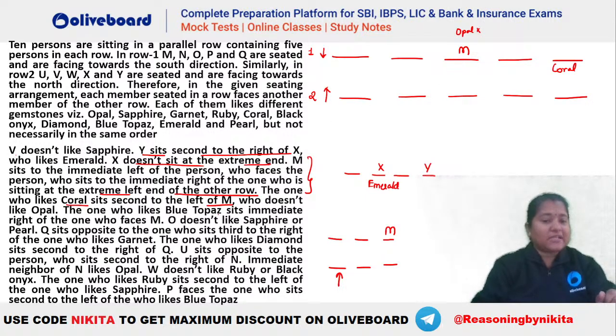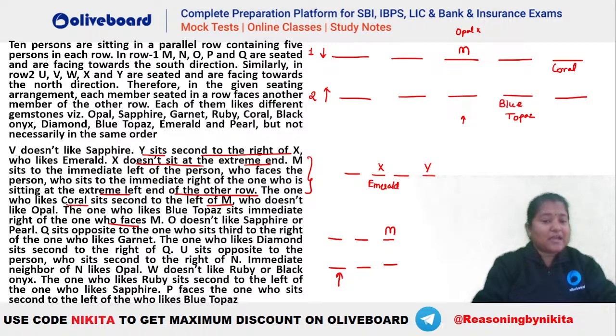Now the one who likes blue topaz sits immediate right of the one who faces M. तो M को कौन face कर रहा है? This person, right? So you can see blue topaz has to be immediate right of this person. So you can see this person will be your blue topaz. ठीक है, यहाँ पर क्या आ जाएगा? Blue topaz आ जाएगा.